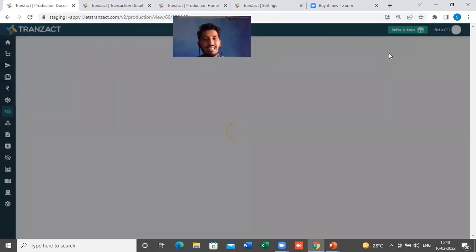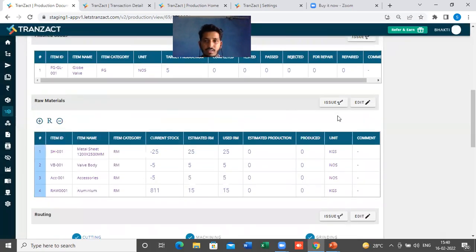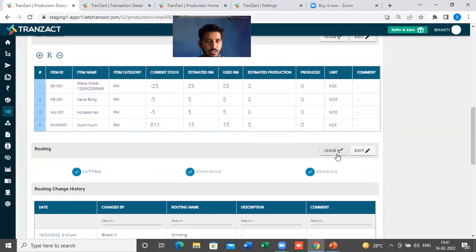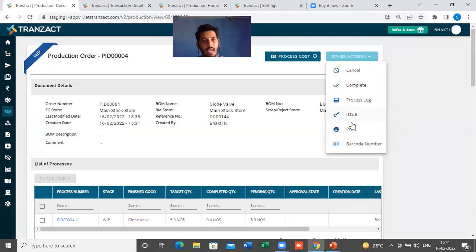So all these actions I'm doing directly from this production order page. If you see here, we are doing it directly from the production order page. Previously, it was present in the other actions, where you will find the actions button.